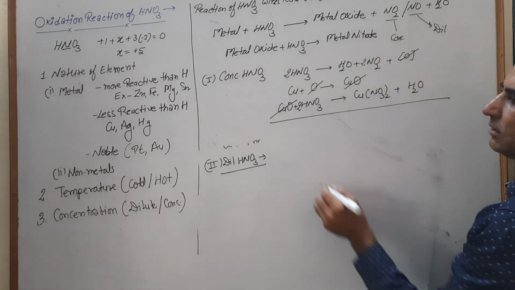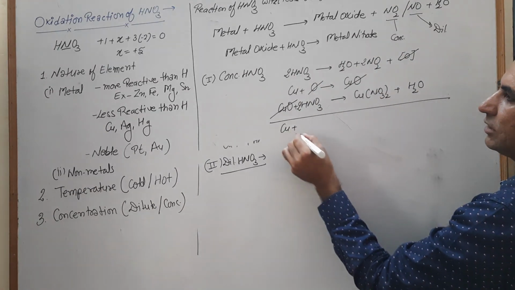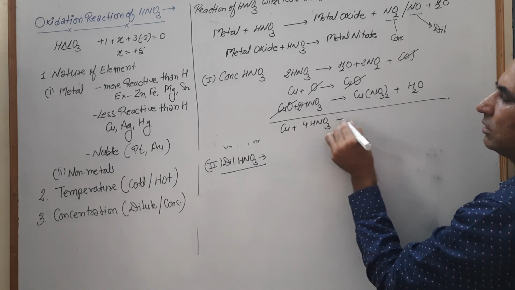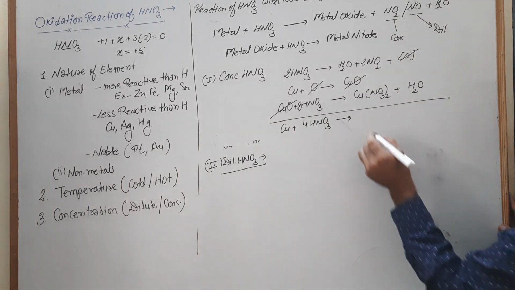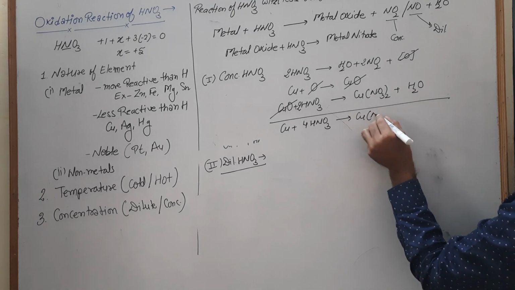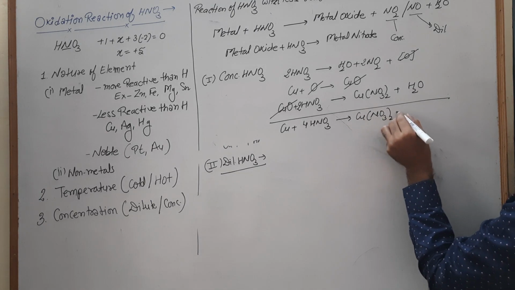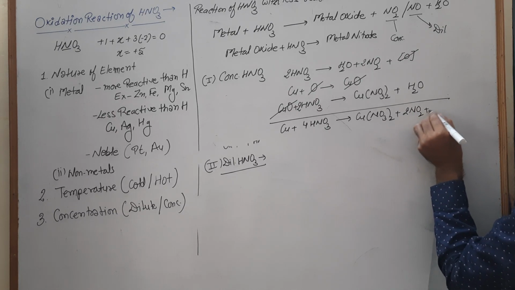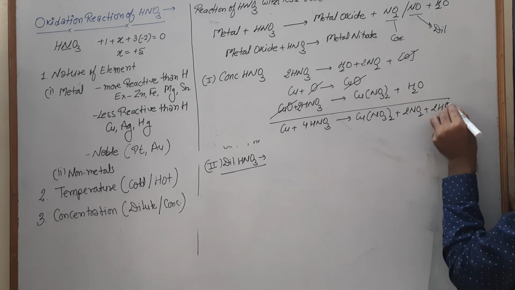These are cancelled. So the final equation is copper plus 4 HNO3 converts into copper nitrate plus 2 NO2 plus twice H2O.